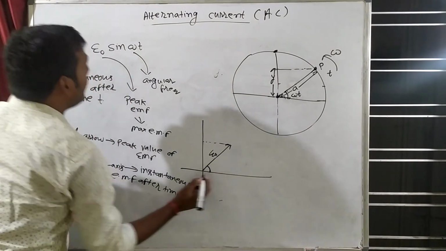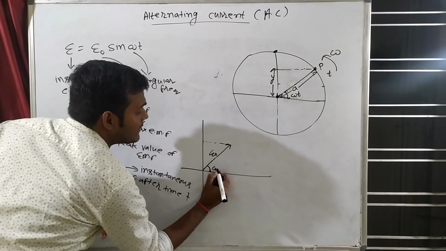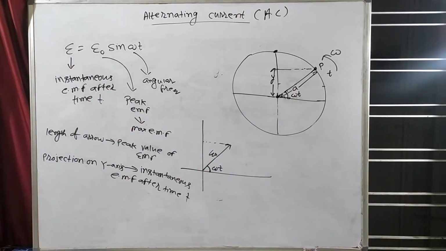Now what is this angle? This angle is omega t. This is known as phase. Am I clear?